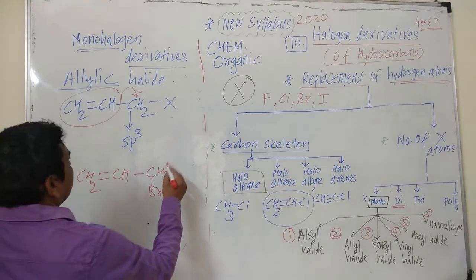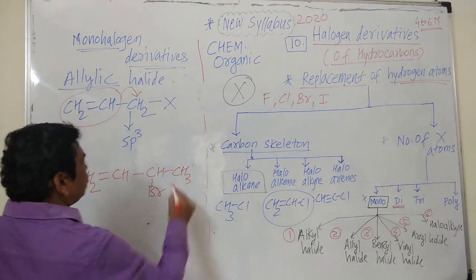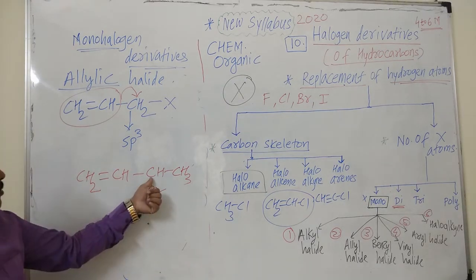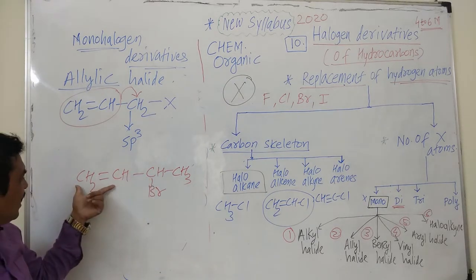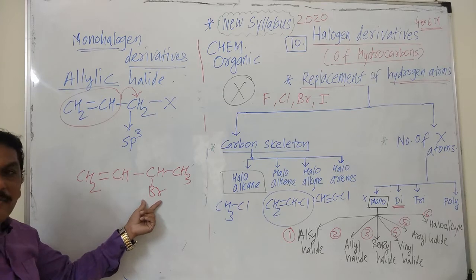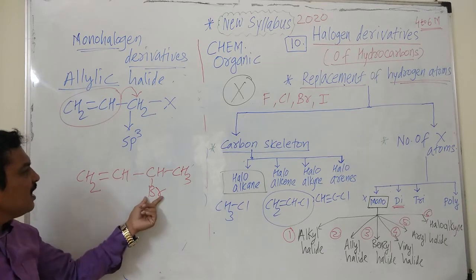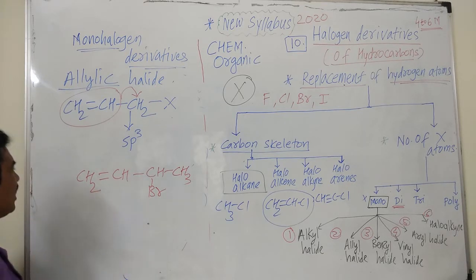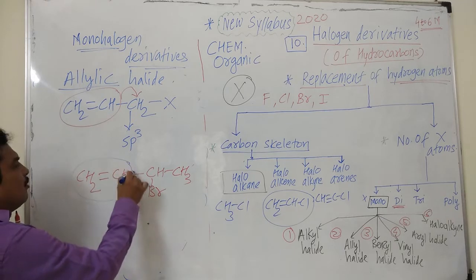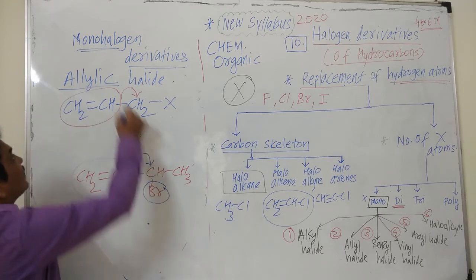If a CH3 is present, again this carbon atom is next to the carbon-carbon double bond and halogen is present on the carbon atom which is next to the carbon-carbon double bond. Halogen is present on the carbon next to the carbon-carbon double bond.